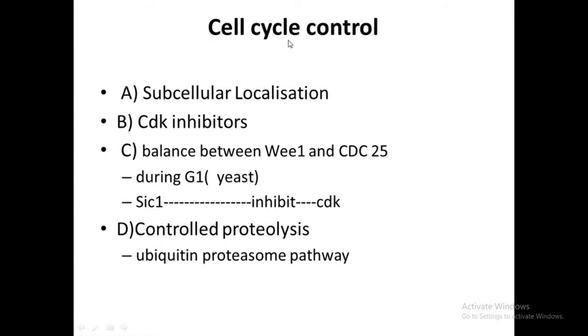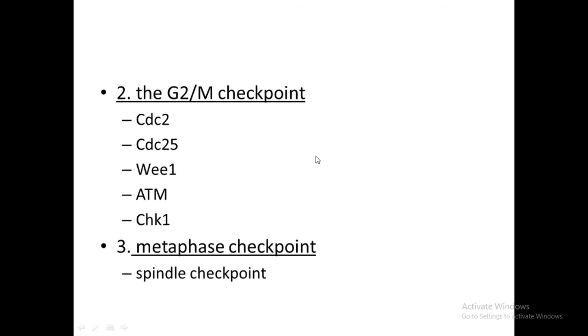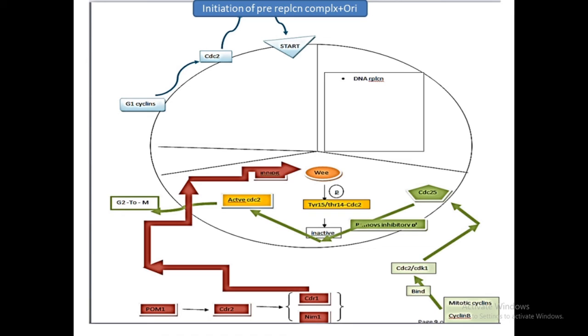And another way of cell cycle regulation is by keeping a balance between Wee1 and CDC25 that we have already studied. So here, the mitotic cyclins activate CDC2, and this CDC2 drives the cell cycle from G2 to M phase of the cell cycle.